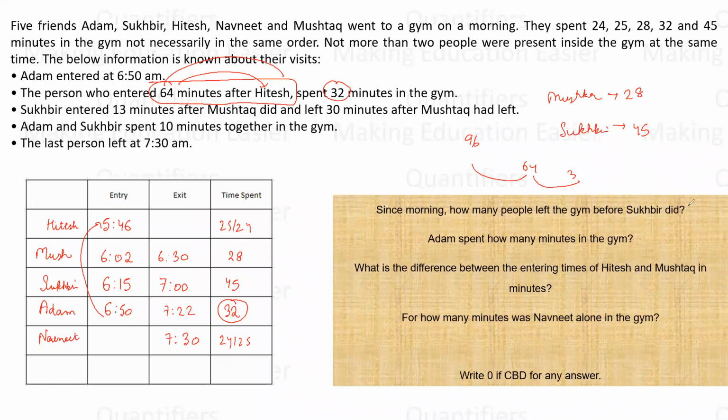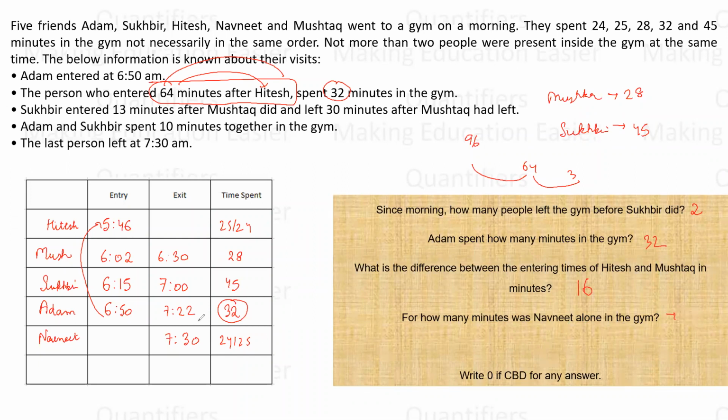So what is the answer of the first question? Two people. Okay. How much time did Adam spend in the gym? Adam spent 32 minutes. What is the difference between entering time of Hitesh and Mushtaq? That is 16 minutes. How many minutes was Navneet alone in the gym? Navneet alone. So, I think it is 0 minutes.